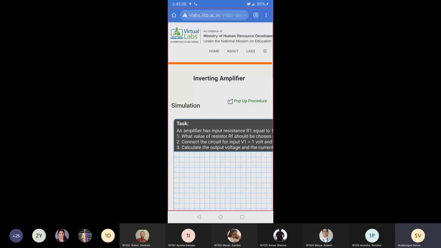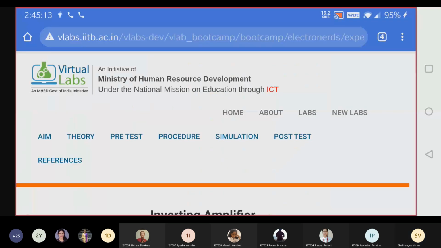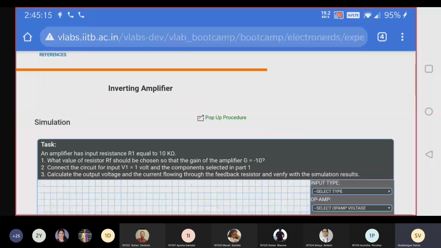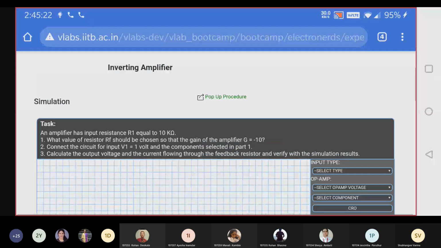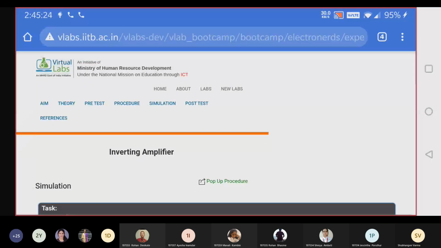Change the orientation of the screen so that you can see the simulation.